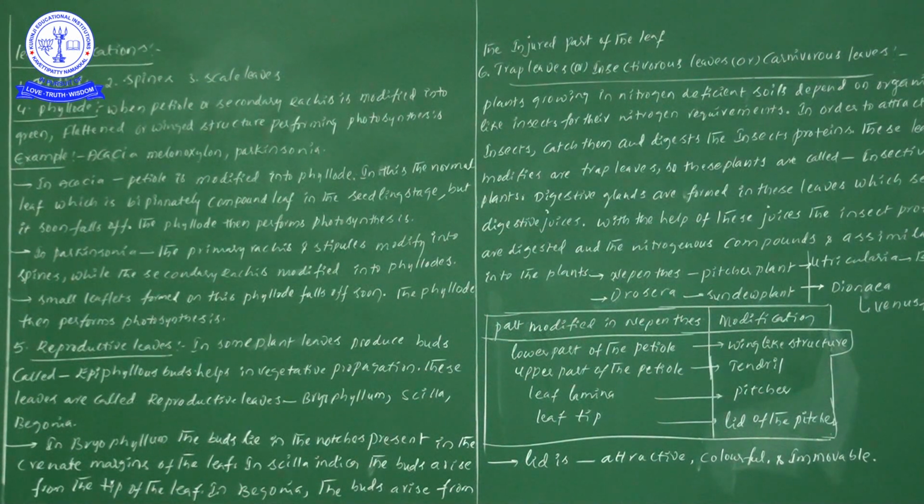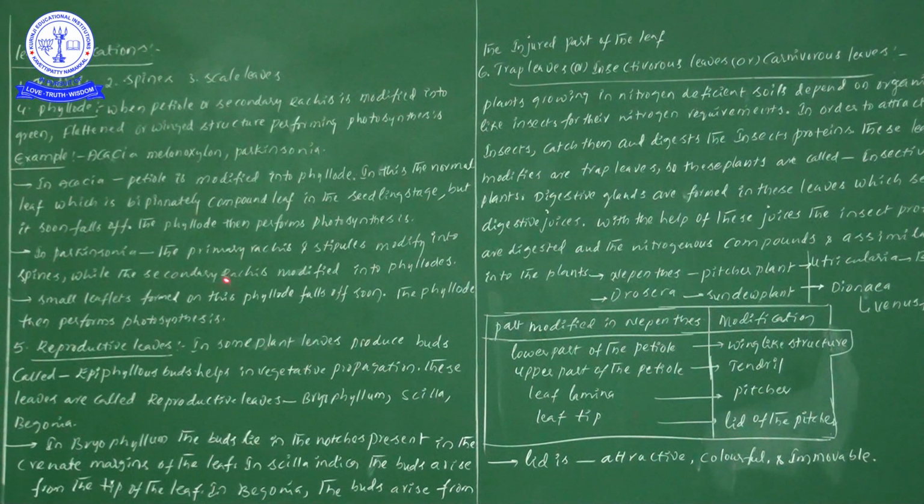So at every node of Parkinsonia, how many spines can we see? From the primary rachis 1 and from the stipules 2, totally we can observe 3 spines at every node. This point is important from the NEET examination point of view.